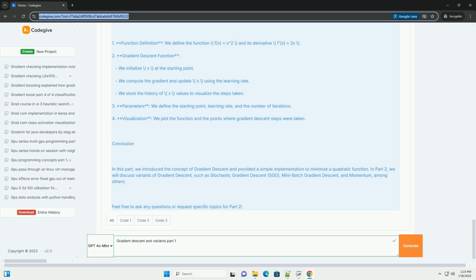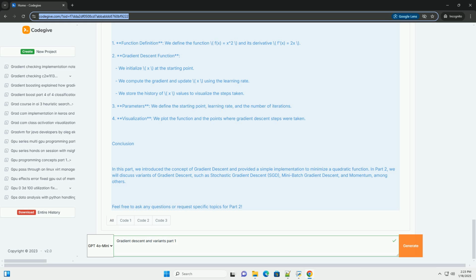Steps involved in gradient descent. 1. Initialize parameters: start with random values for the parameters (weights). 2. Compute the gradient: calculate the gradient of the loss function with respect to the parameters. 3. Update parameters: adjust the parameters using the gradient and a predefined learning rate, alpha.